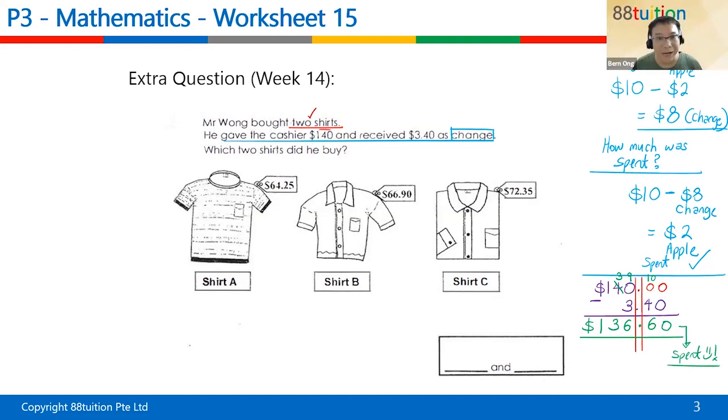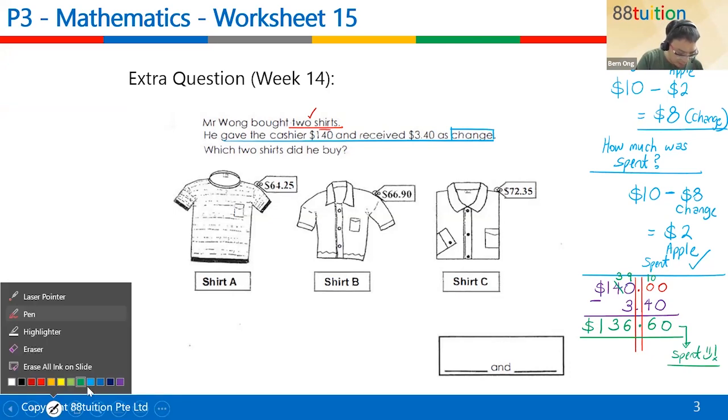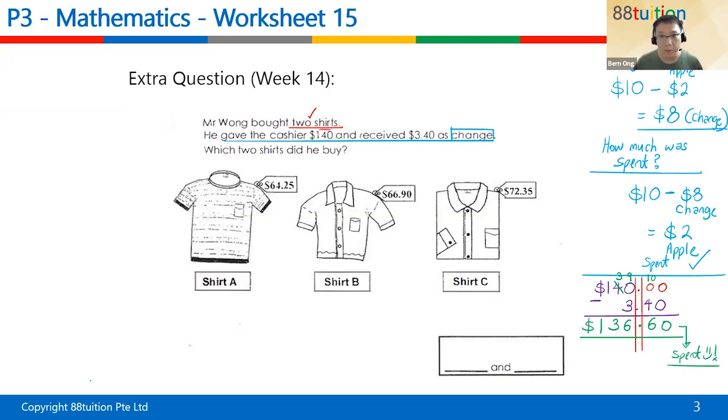Add the 2 shirts until, yeah, correct. Wen-Sing, you're right. Add the 2 shirts until you get $136 and 60 cents. So what Wen-Sing is trying to say is we can do something called guess and check. She can take this one plus this one. If these 2 give you $136 and 60 cents, that's your answer. If not, take this one plus this one. If it gives you $136 and 60 cents, that will be the answer. Or take this one plus this one. Can you see or not? So it's like a guess and check.